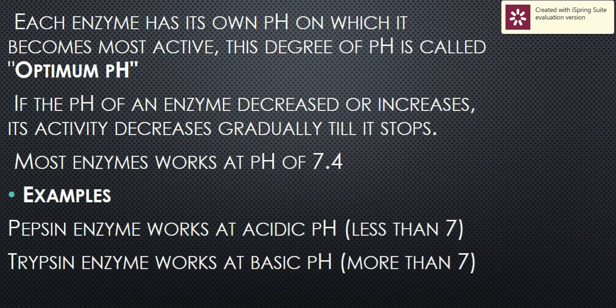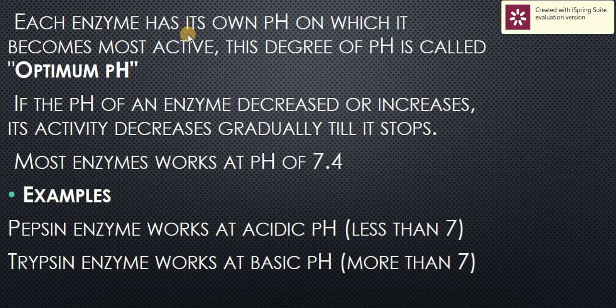will be affected. Enzymes work at different pH, like the pepsin enzyme. It is one of the enzymes found inside the stomach, and it works at acidic pH, ranging from 1.5 to 2.5, which is the maximum activity for pepsin. We have another enzyme called trypsin, which is inside the small intestine, and it works in basic conditions, ranging from 7.5 to 8. So there are different pH values and different activity for different enzymes.